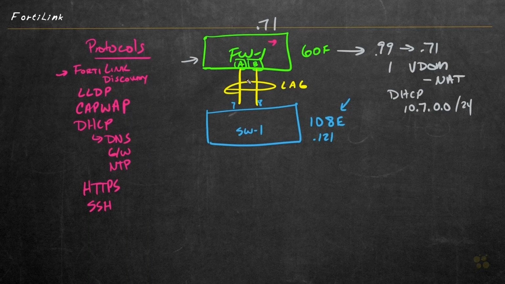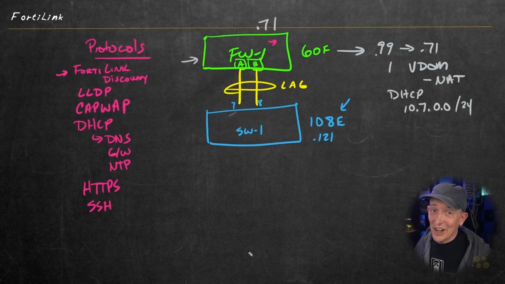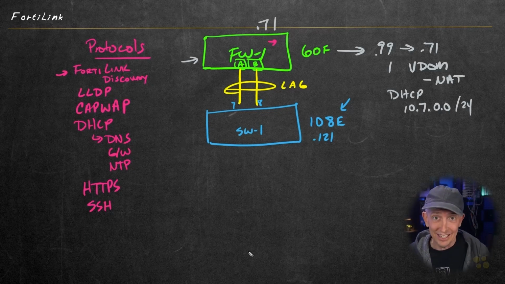So now with our current configuration on the firewall, with its FortiLink interface set up with ports A and B, our next step is to take this switch, switch 1, and physically connect port 7 on the local switch to port A, and port 8 on this physical switch to port B on the firewall. And then the auto discover should happen by itself. At least that's the hope, and we'll get to verify that in detail in the next video.